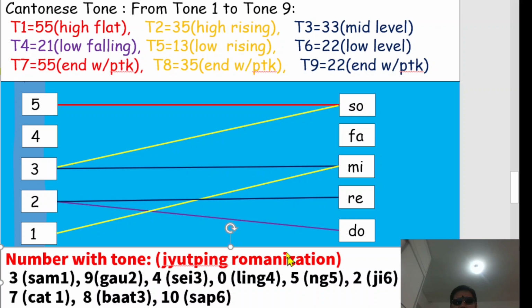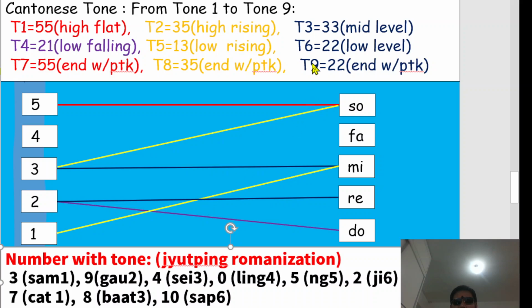And then next number 5 in Cantonese. Tone 5 is equal to 1, 3, low rising. So what's the difference between high rising and the low rising? You can see the picture here, the yellow line. Low rising is from 1 to 3, and then high rising is from 3 to 5. Okay. And then we repeat this number 5 again. It's a low rising.